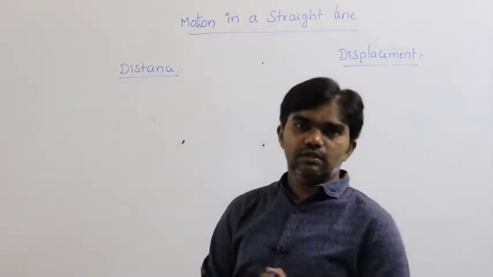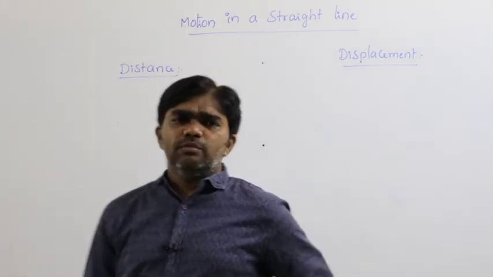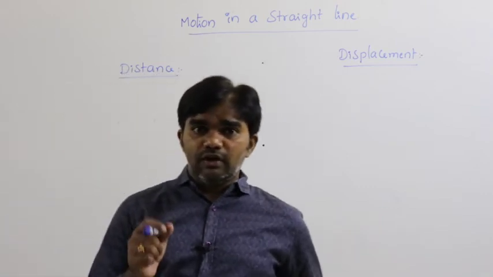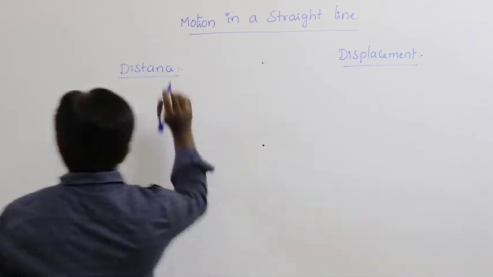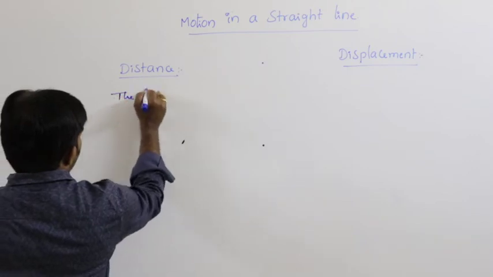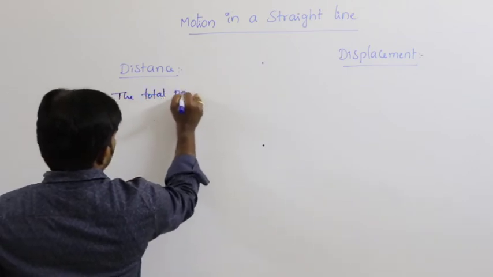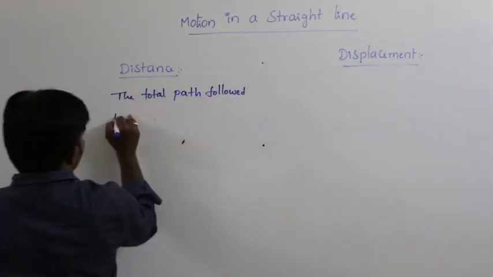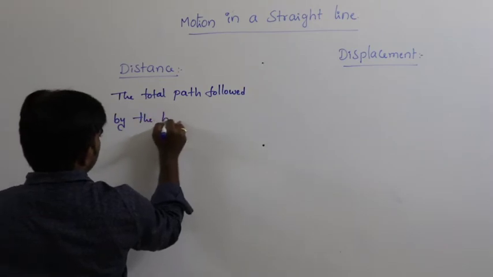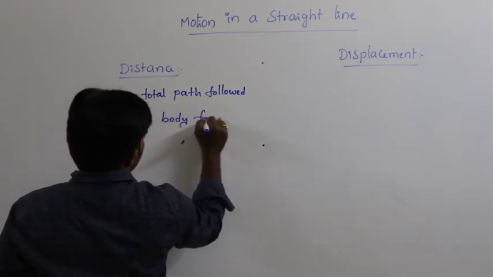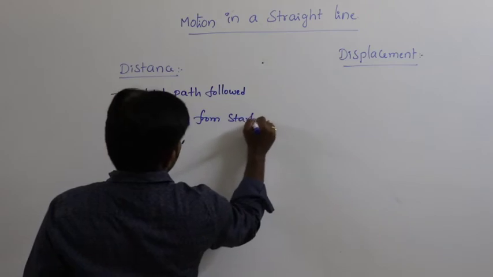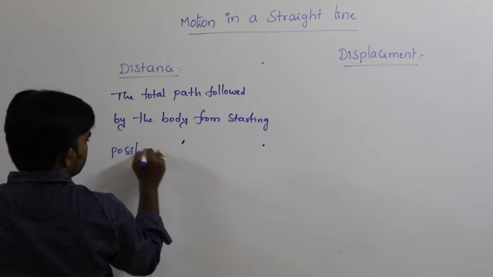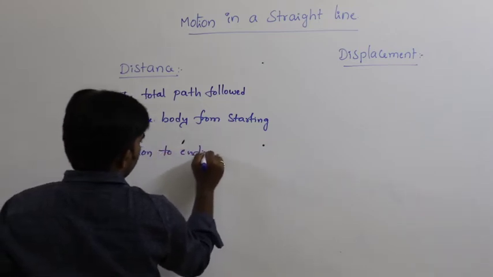So distance is the total path followed by the body from initial position to final position. The total path followed by the body. So let us say the definition is the total path followed by the body from starting position to ending position.